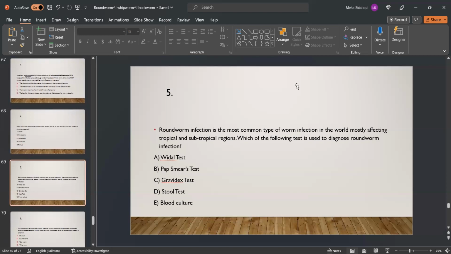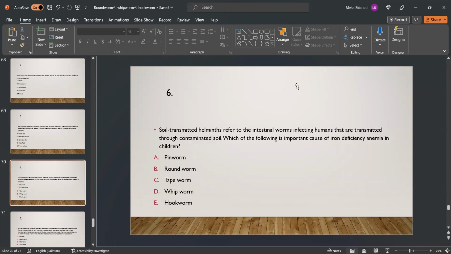MCQ number 5. Roundworm infection is the most common type of worm infection in the world, mostly affecting tropical and subtropical regions. Which of the following tests is used to diagnose roundworm infection? A. Widal test, B. Pap smear test, C. Gravidex test, D. stool test, E. blood culture. D is the right option.